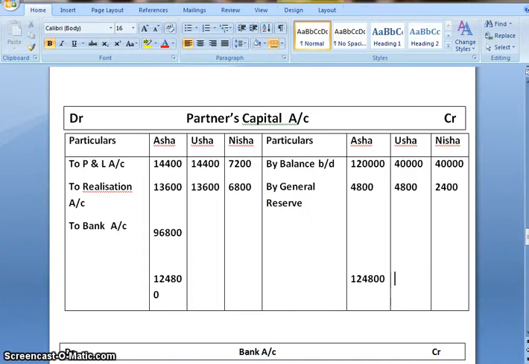Now we'll calculate for Usha. 40,000 plus 4,800, that gives us 44,800. On subtracting 14,400 and 13,600, the balance would be 16,800.